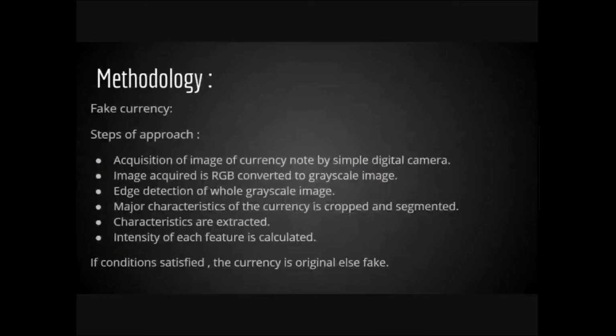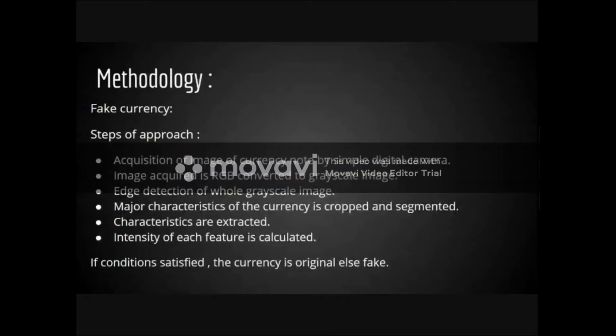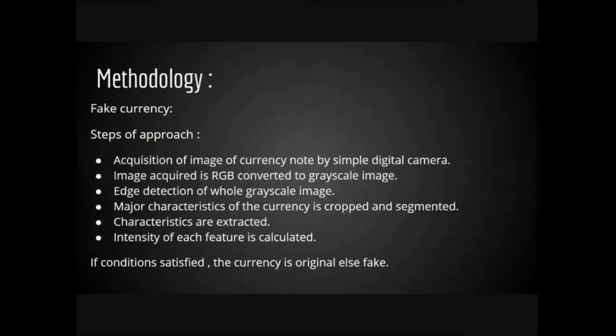Methodology. The steps we are going to follow to identify if the note is fake or real are: first, image acquisition of the currency note by a simple digital camera. Then the acquired RGB image is converted to a gray image.